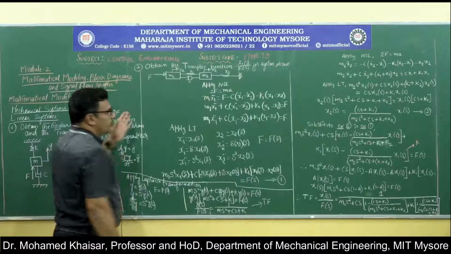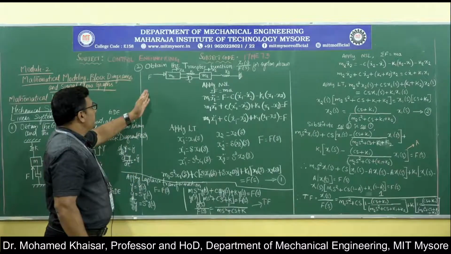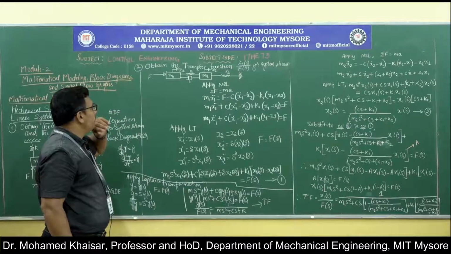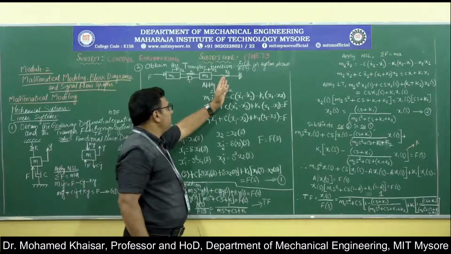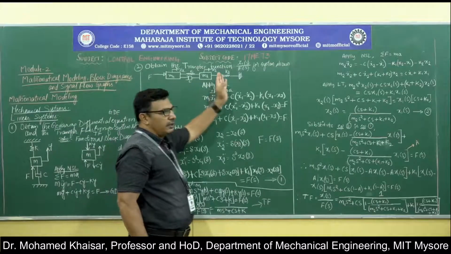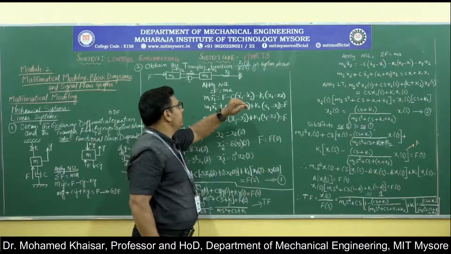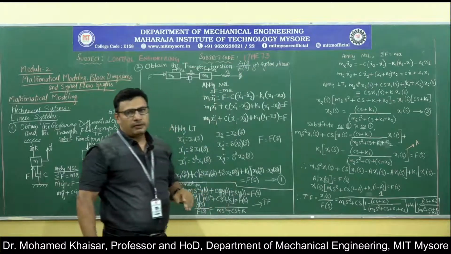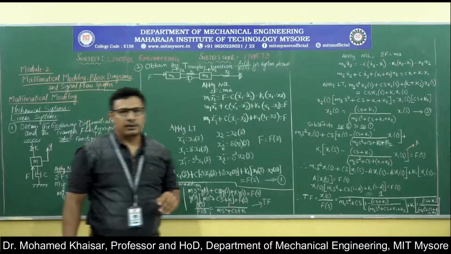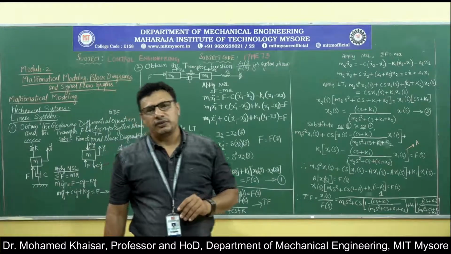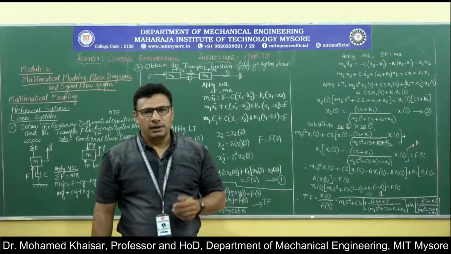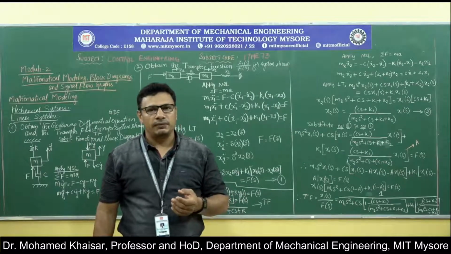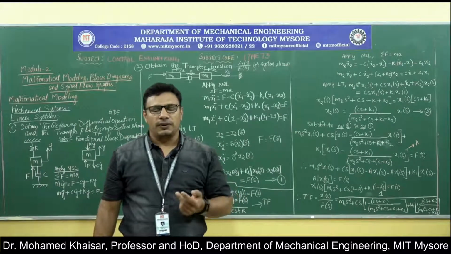See problem number 2. It is asked to find out the transfer function for the given system, and the transfer function to be found out is x1 of s divided by f of s. The moment you go beyond 1 mass, if you have got 2 masses, then you can have 2 transfer functions.